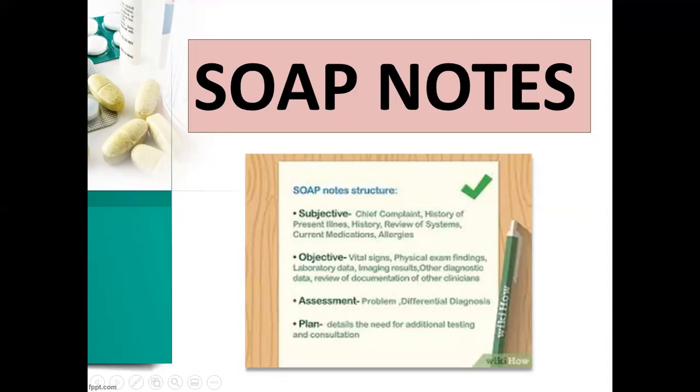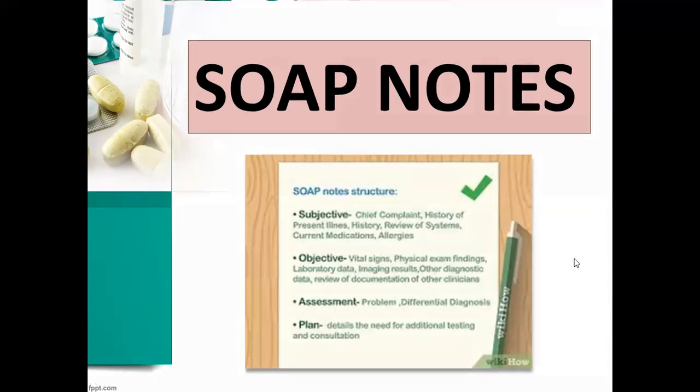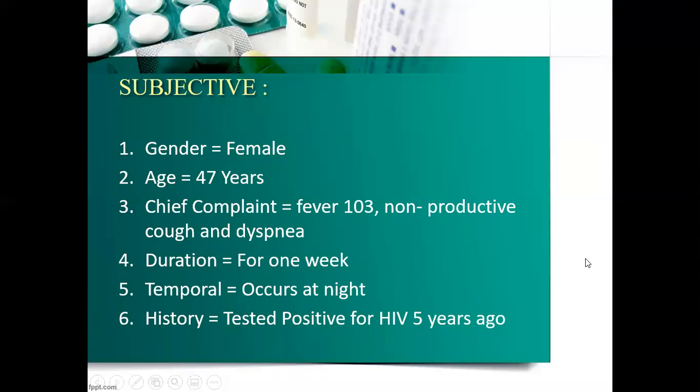The main structure of notes includes subjective, objective, assessment, and plan. So subjective includes the gender, that is female. Her age was 47 years. The chief complaint was fever, that is 103 degrees Fahrenheit, non-productive cough, and dyspnea. The duration of chief complaint was the last 1 week. Temporally, it occurs mainly at night, and the history includes that she tested positive for HIV 5 years ago.